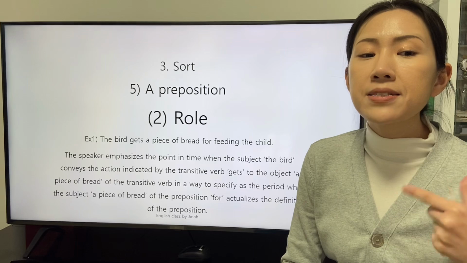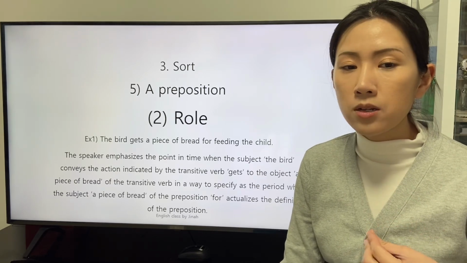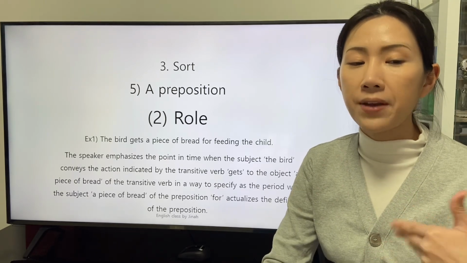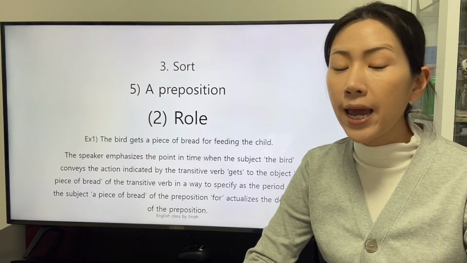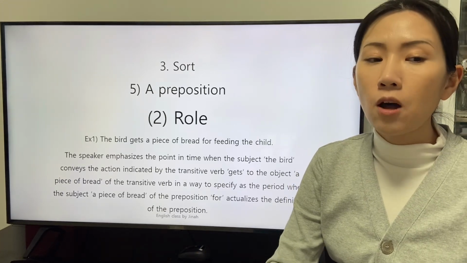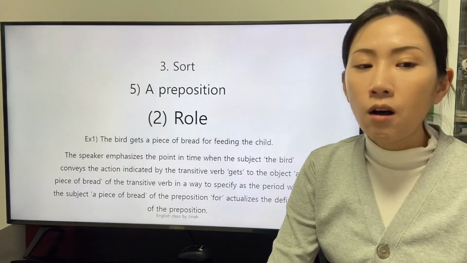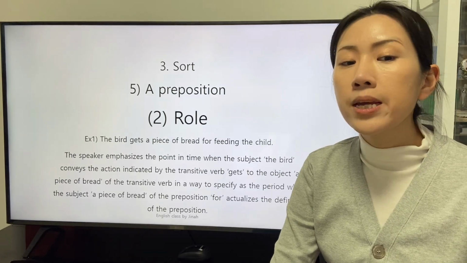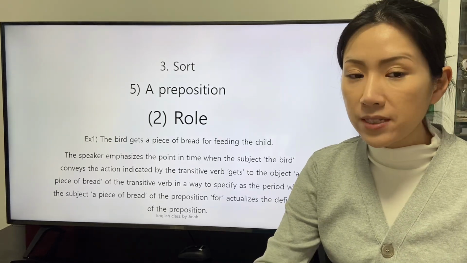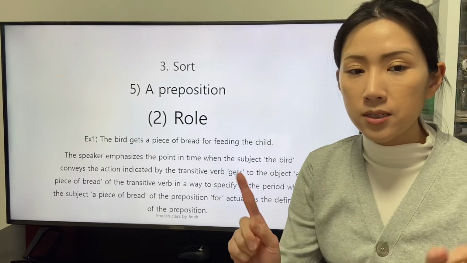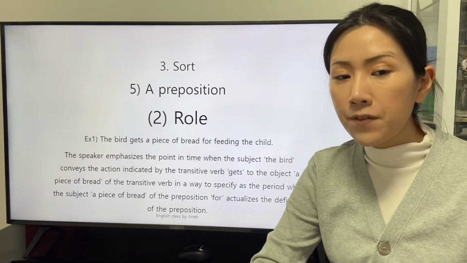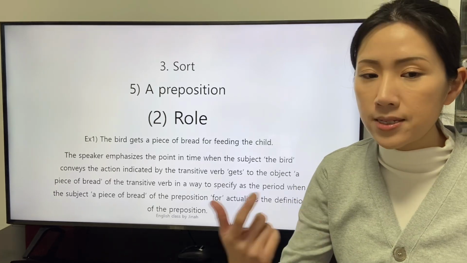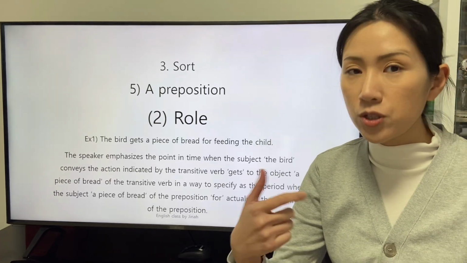The speaker emphasizes the point in time when the subject, the bird, conveys the action indicated by the transitive verb get to the object, a piece of bread, of the transitive verb in a way to specify the period when the subject of the preposition for, a piece of bread, actualizes the definition of the preposition.